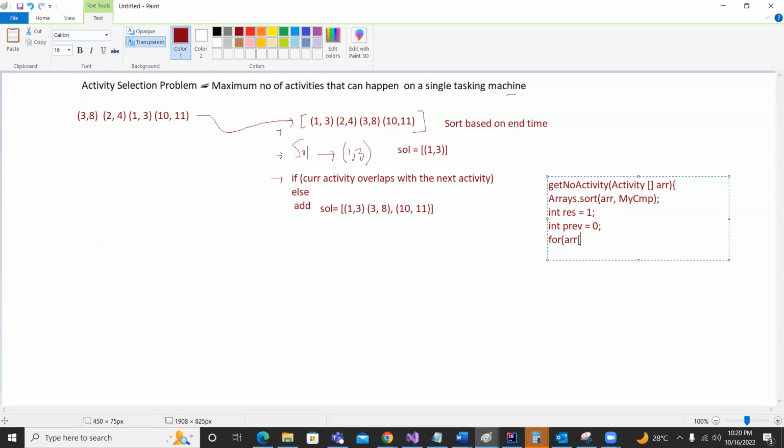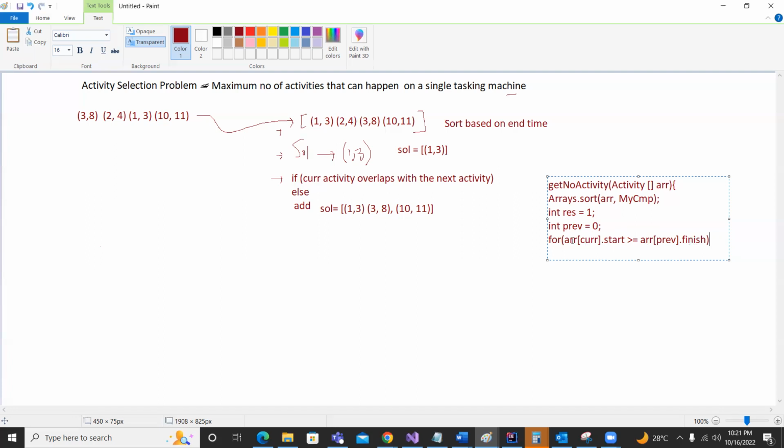and within this for loop, ARR, and we keep an index called cur, right? So if ARR[cur].start, if we just say start, right? If it is greater than or equal to ARR[previous].finish. So start and finish are basically two parameters, like this is start, this is finish. In that case, if the current start is greater than the previous finish, okay.